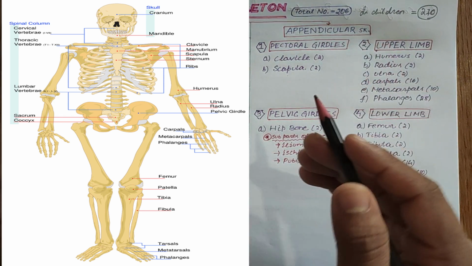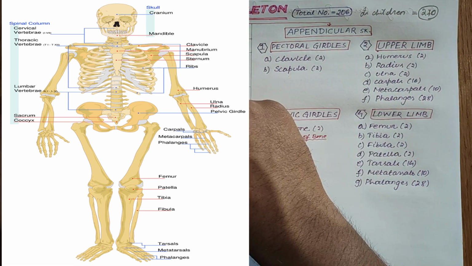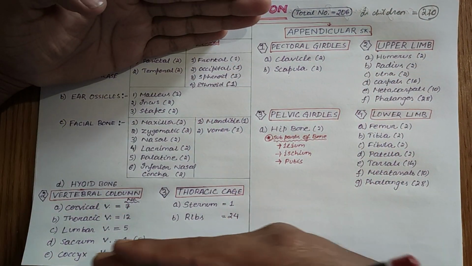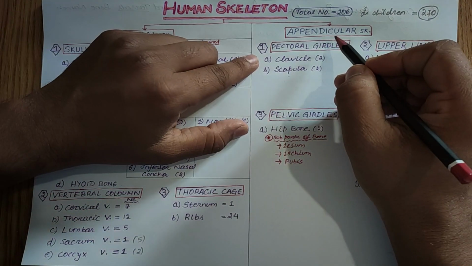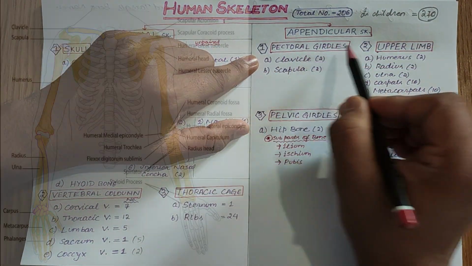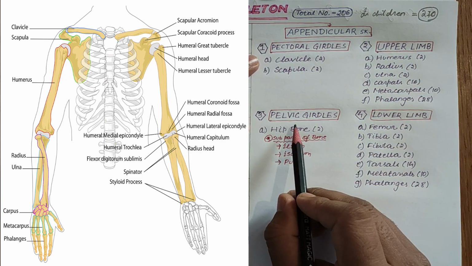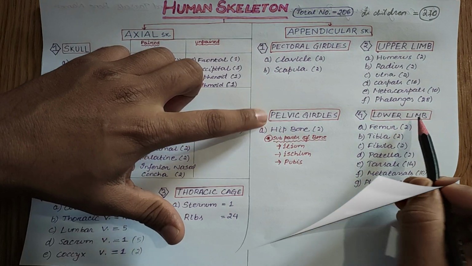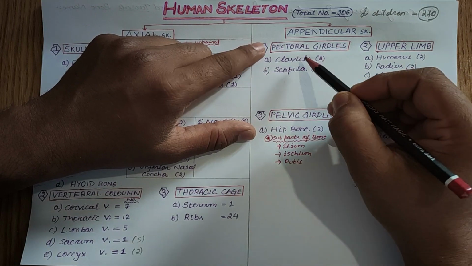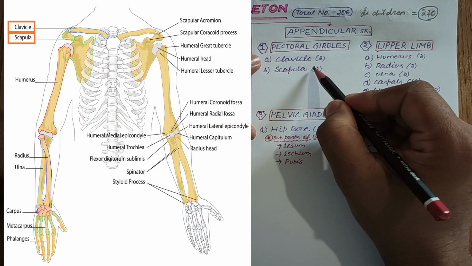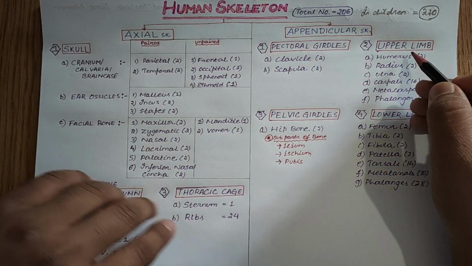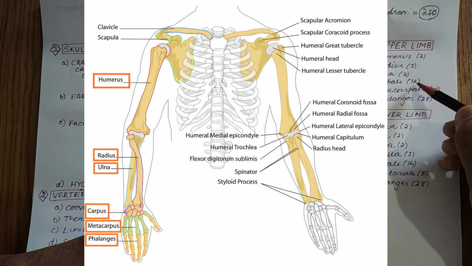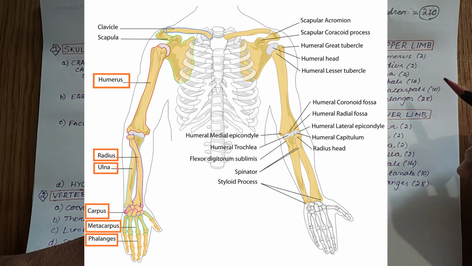Now the appendicular skeleton. It is the lateral part of the axial skeleton, and it is divided into upper and lower parts. The upper part comprises the pectoral girdles and upper limb, and the lower appendicular skeleton comprises the pelvic girdles and lower limbs. The pectoral girdle comprises the clavicle and scapula, two in number, one on each side, and the upper limb comprises the humerus, radius, ulna, carpals, metacarpals and phalanges.